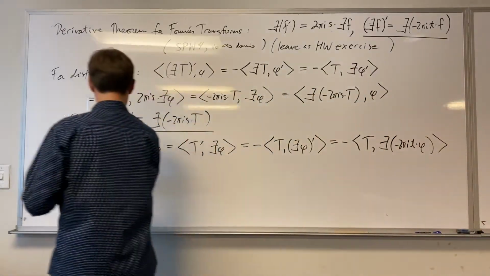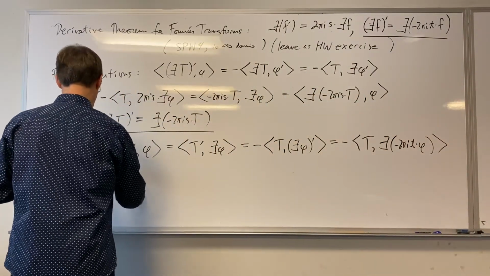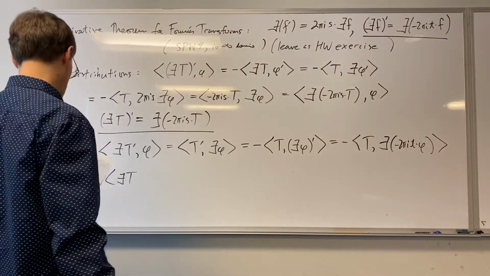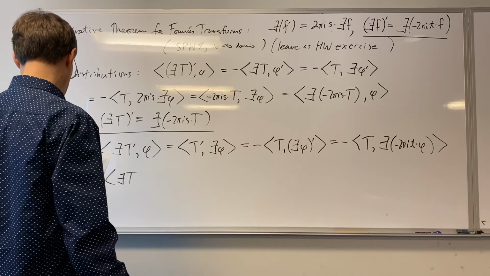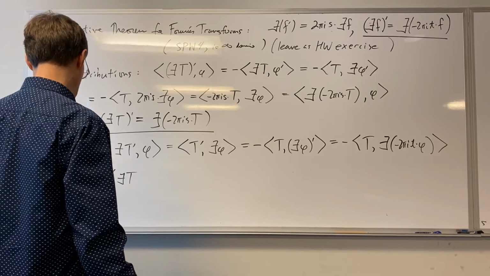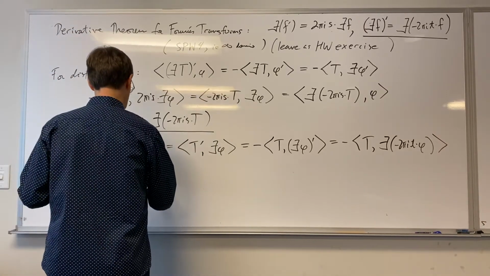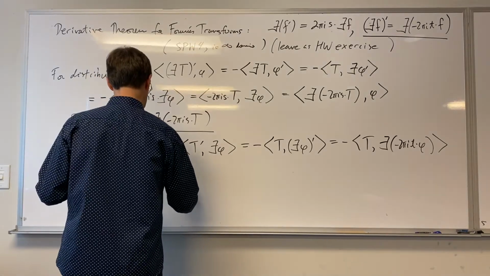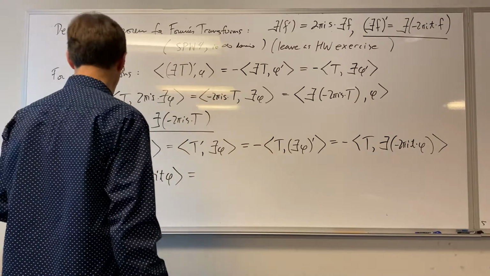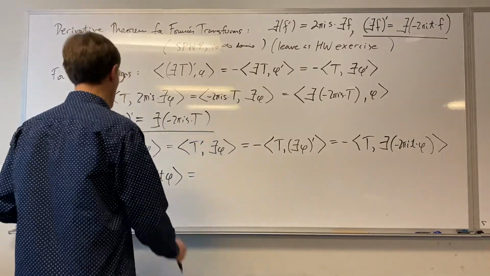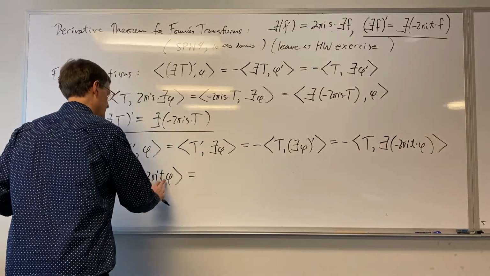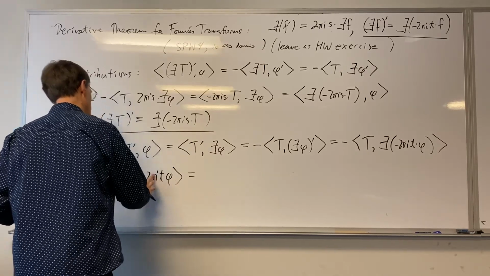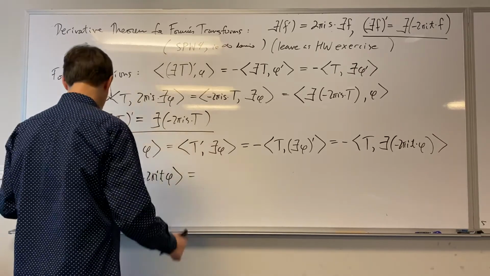And so that's minus the Fourier transform of T, moving the Fourier transform back over now. That's minus the Fourier transform of T, and then minus 2 pi i t phi. Now I've got the product of this function times the phi function. I can do the product of a function times a distribution over there.